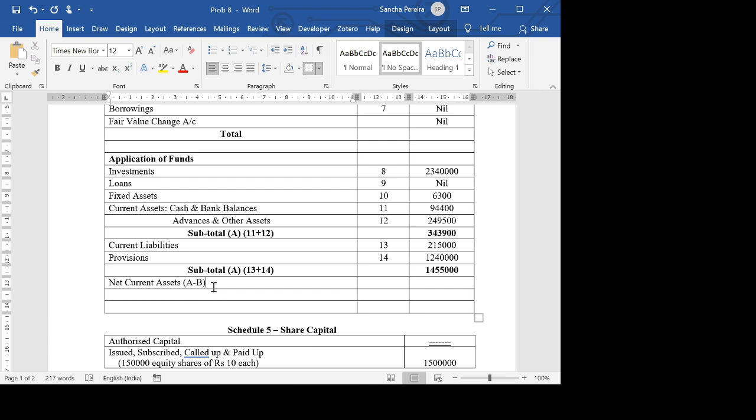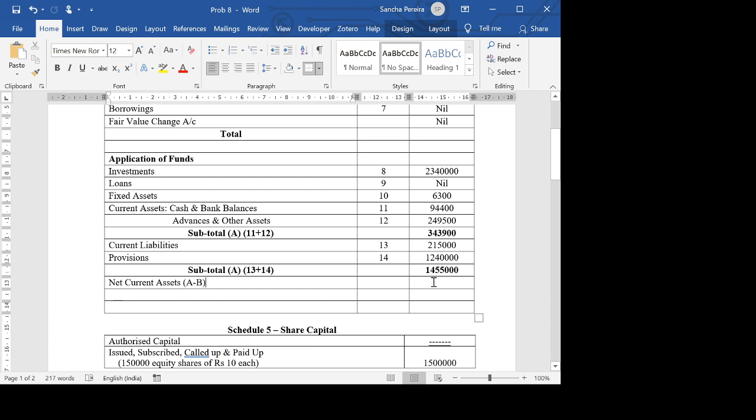Now we need to be a little careful here. Basically A is 3,43,900. Again, this is a debit balance. And 14,55,000, since it's current liabilities and provisions, these are basically credit balances. So here again, like the last problem, the credit balance is more than the debit balance. In the next problem, the debit will be more than the credit, just to see the other way around.